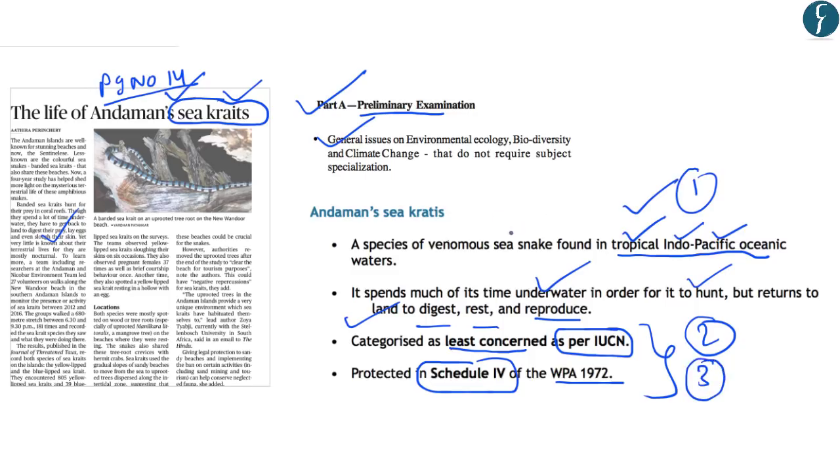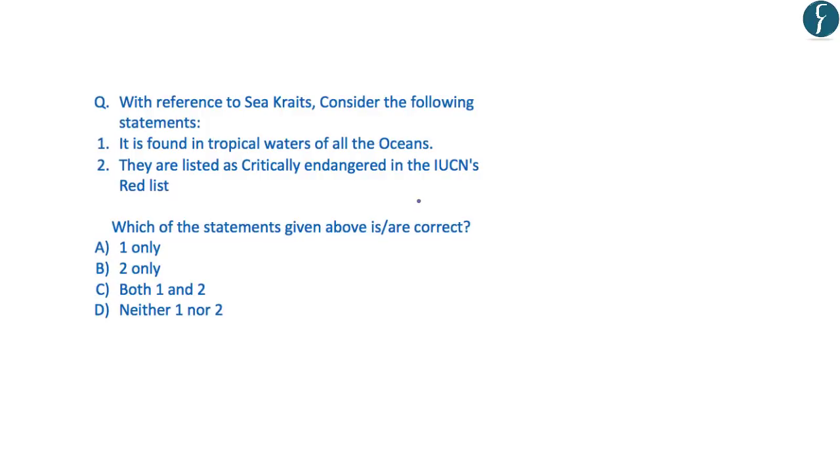Now, this species of the sea snake is coming under threat due to various activities like mining and tourism. So it is being demanded by the conservationists that such activities like mining and tourism should be banned in the areas where sea kraits are found. Now, after going through these points, you should try and answer this question from your preliminary examination point of view. And the answer for this question will be displayed in 5 seconds.